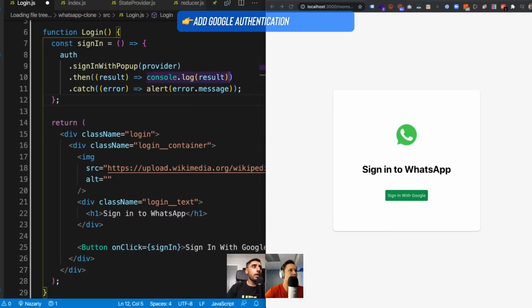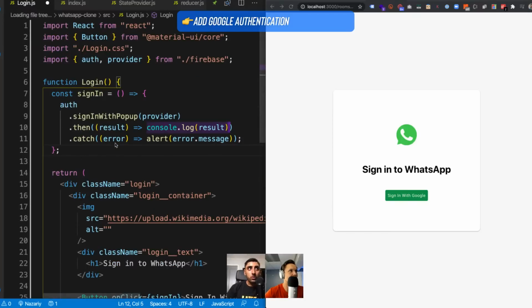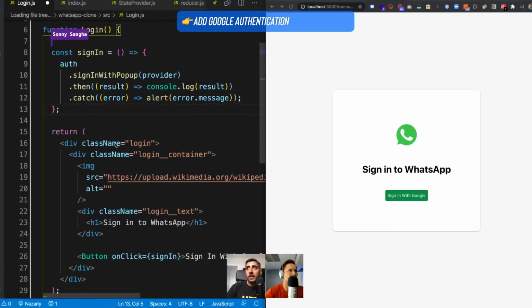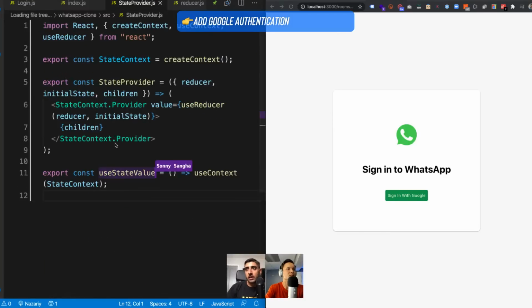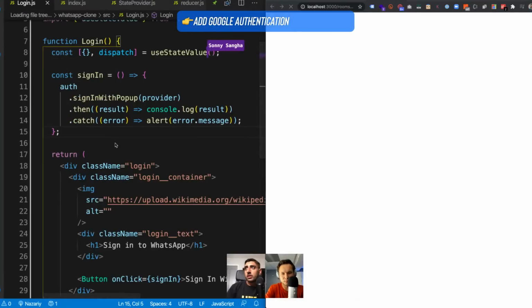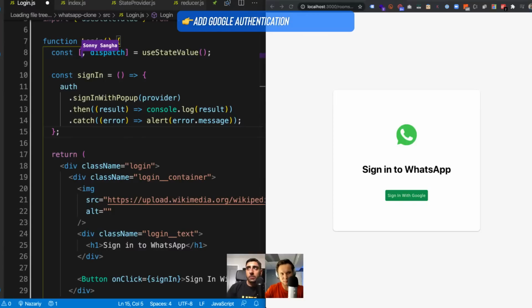I'm going to instead pull some stuff from the data layer. This is the syntax for it, and you see it's very similar to how we use hooks. The use state value is the hook that we created inside of the setup, this one right here. The first part is the state. So you could at this point destructure and say, get me the user. But in this case, we're not using anything from the state.